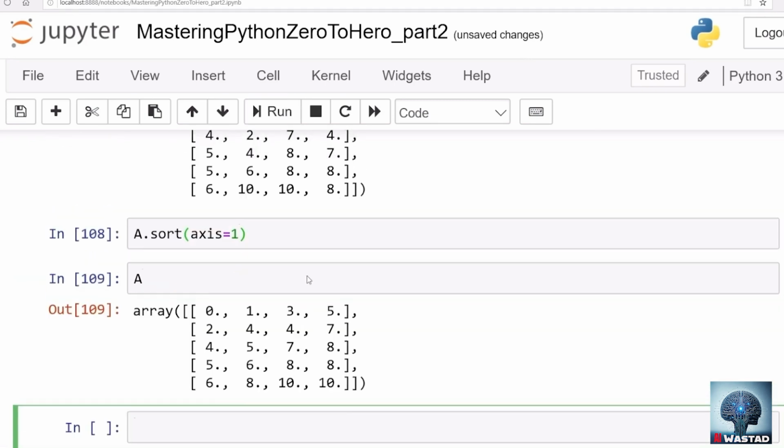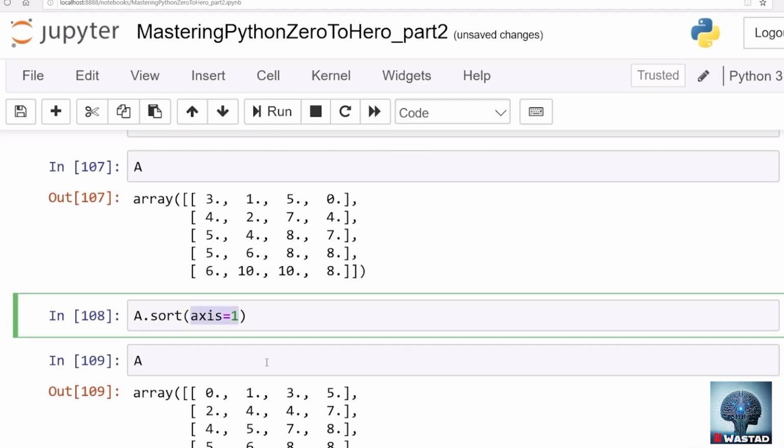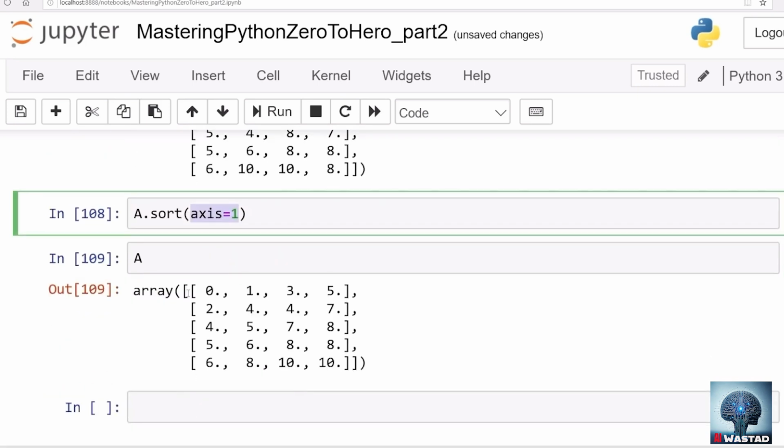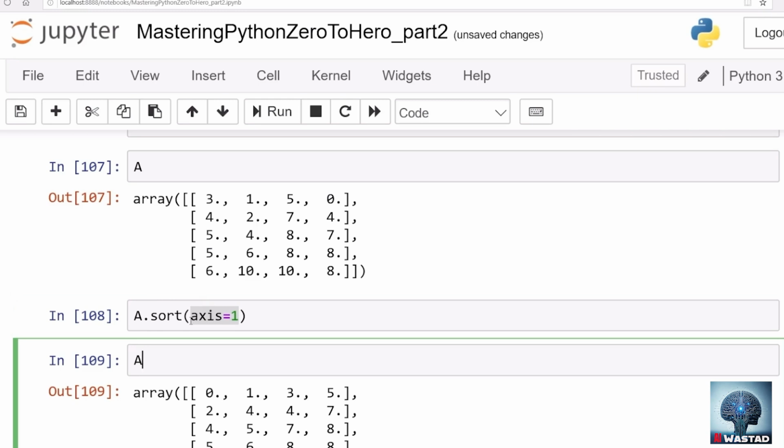And if this is a multi-dimensional array, more than 2 dimensional, then axis can be 2, axis can be 3. So with respect to whatever axis you want, your sorting can happen. If A is a one-dimensional array, then the dot sort function without an axis just sorts the one-dimensional array from beginning to the end. And if you want a descending order sort, just sort it first and then reverse it using indexing.